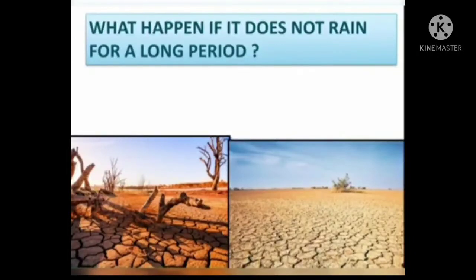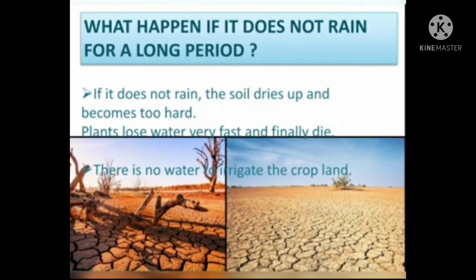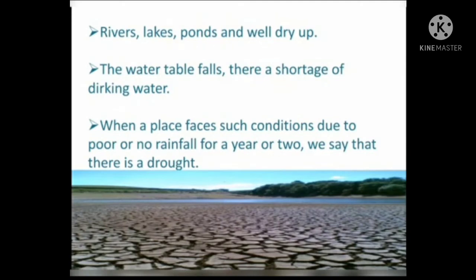Then what happens if it does not rain for a long period of time? If it does not rain, the soil dries up and becomes too hard. Plants lose water very fast and finally die. There is no water to irrigate the cropland. If there is no rain, rivers, lakes, ponds and wells dry up. The water table falls. There is a shortage of drinking water.